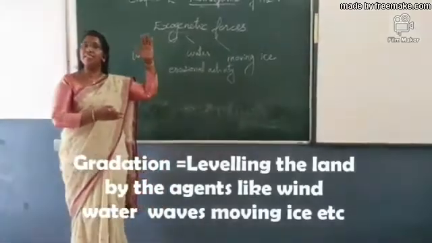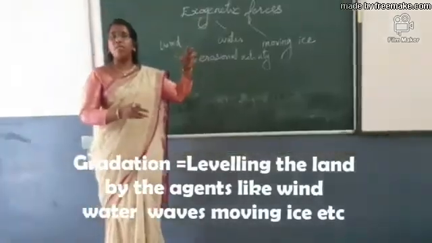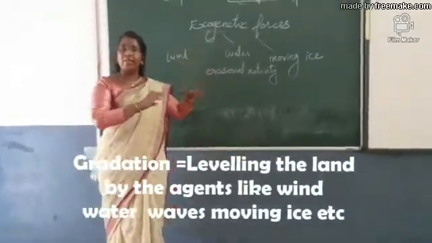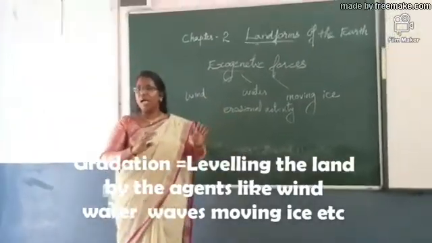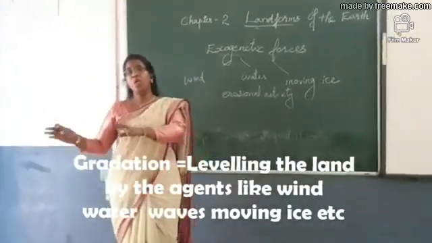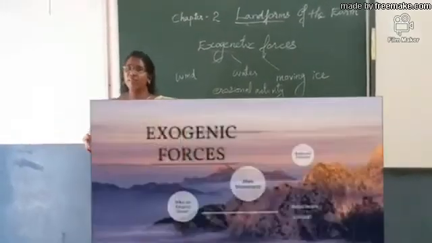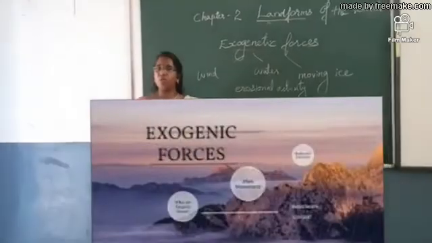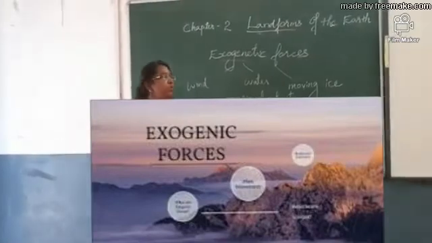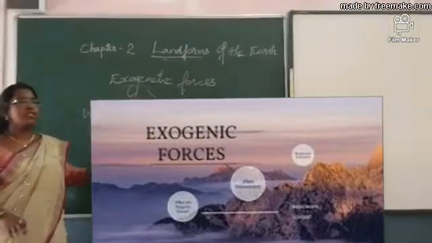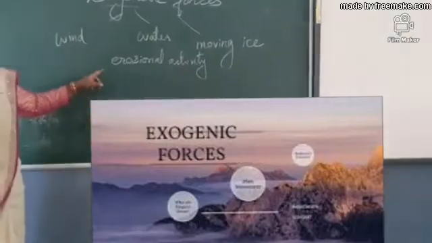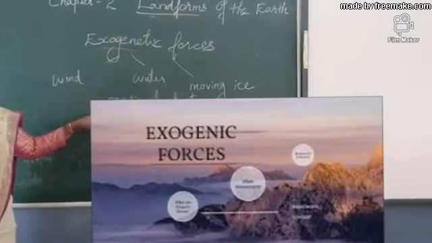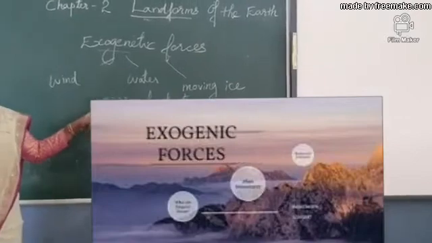So the height is increased, then slowly wind, water and moving ice carry everything on their way. So the height of the land is slowly reduced, and they deposit that into the lower areas to fill up the gap and also level the land. So this is how these exogenetic forces work to make changes on the surface of the earth.